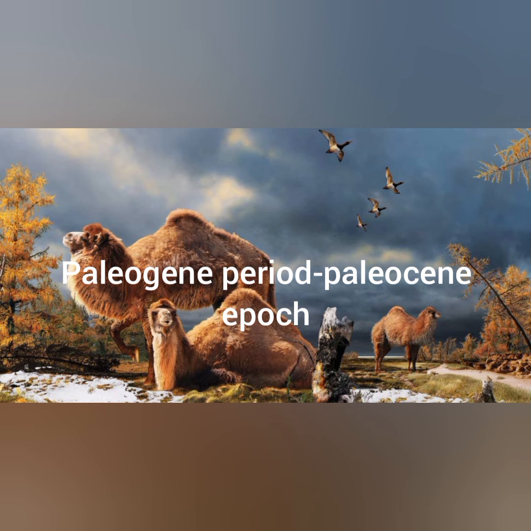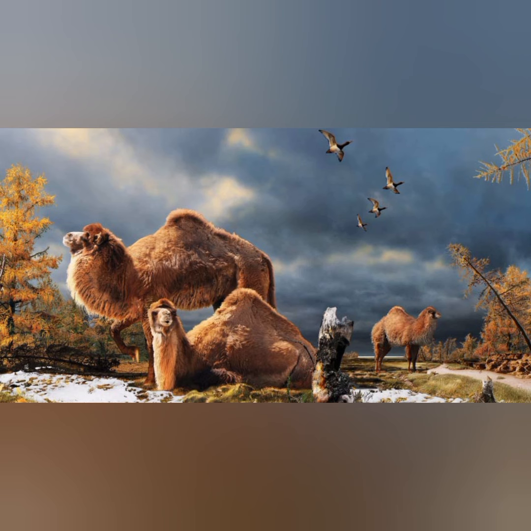Now, these periods are also divided into epochs. Epochs are smaller time periods in the geological time scale. The Paleogene period is divided into Paleocene, Eocene, and Oligocene epochs. The first was the Paleocene, which began 5.3 million years back when there were plate tectonic movements.